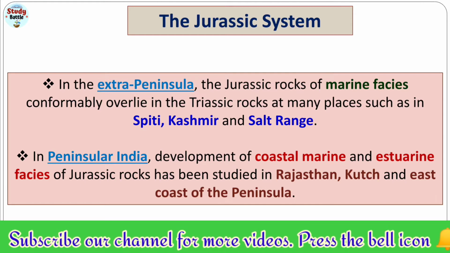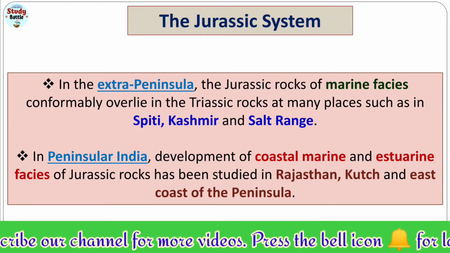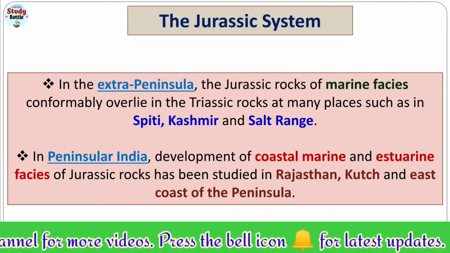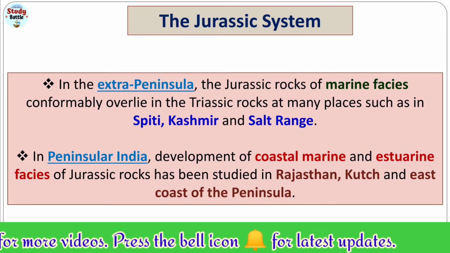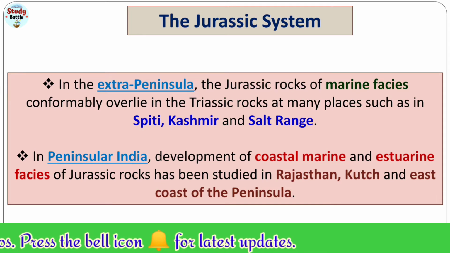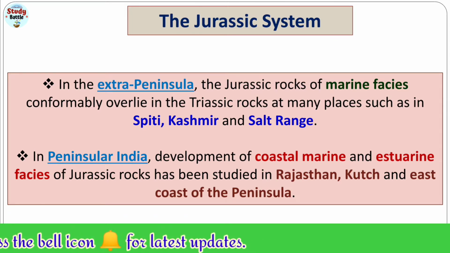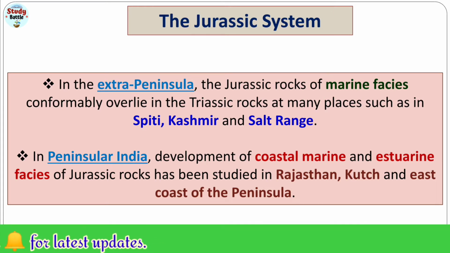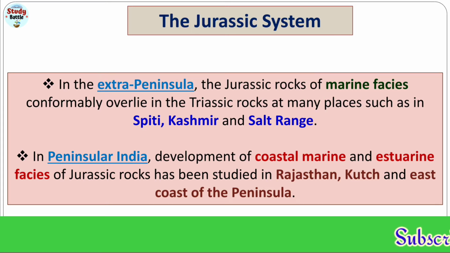They can be asked in postgraduation competitive exams also, but are most important for UG exams. So the marine facies rocks are conformably overlain on the Triassic rocks at many places, important places being the Spiti area of Himachal Pradesh, Kashmir area and Salt range.